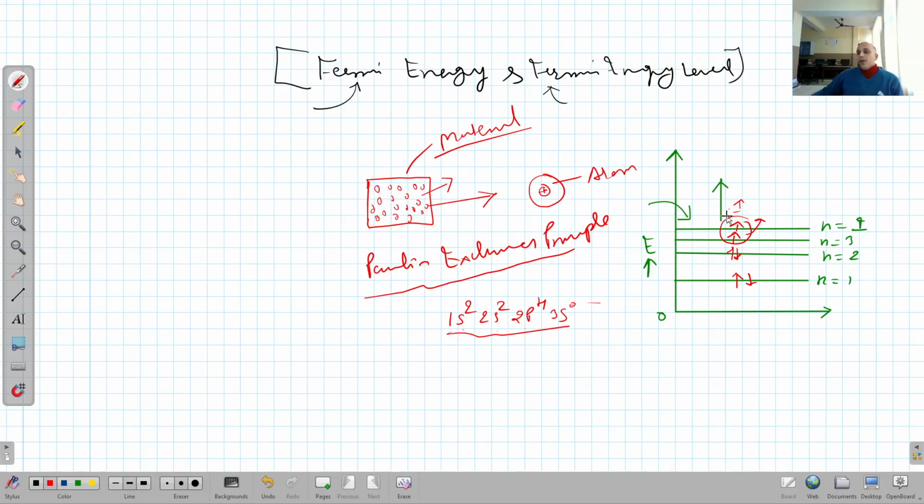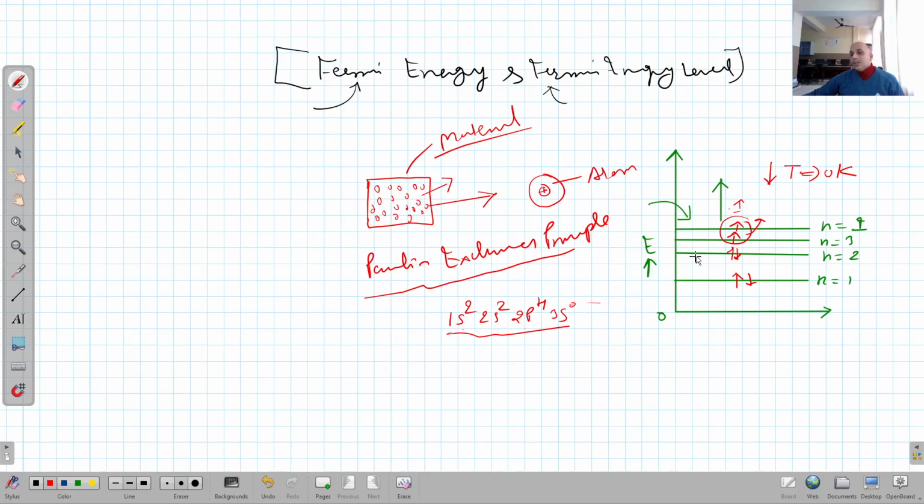Now I am going to reduce the temperature of this material. If I reduce the temperature of this material, then the electrons will try to occupy the lowest possible energy states available to them. So as I go on decreasing the temperature, the electrons will go on returning to their original positions, and ultimately at a temperature of 0 Kelvin, a situation will be reached.